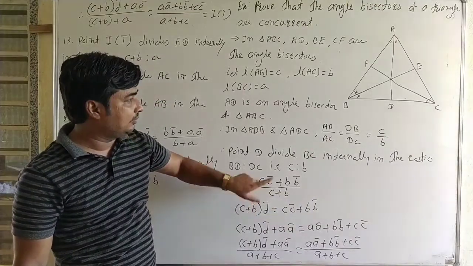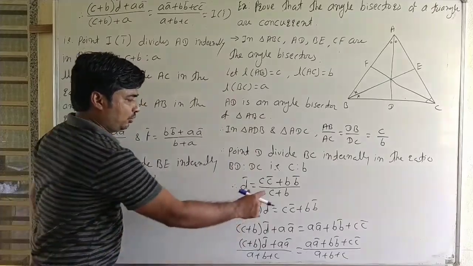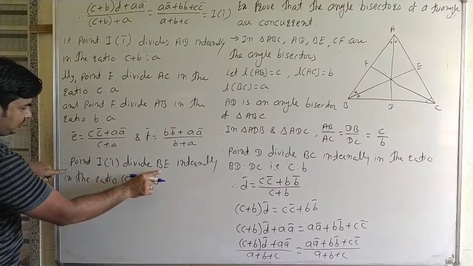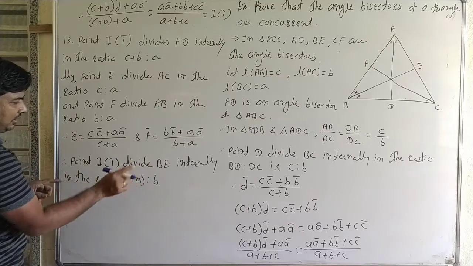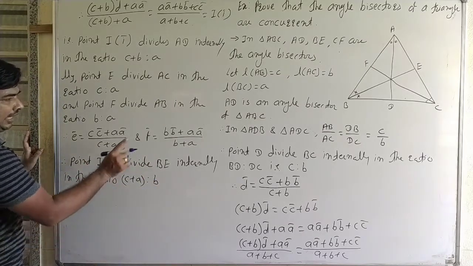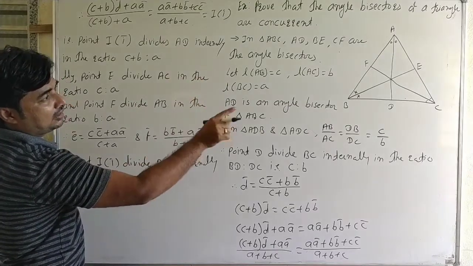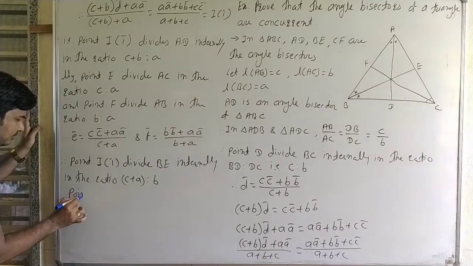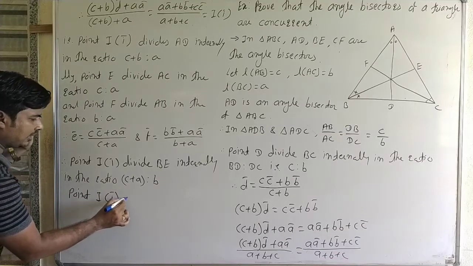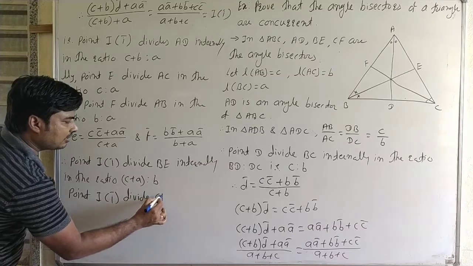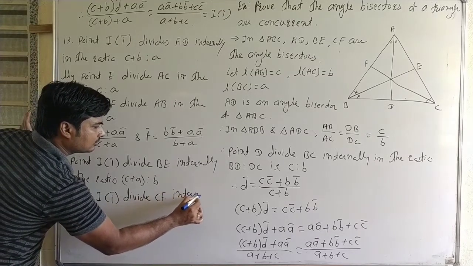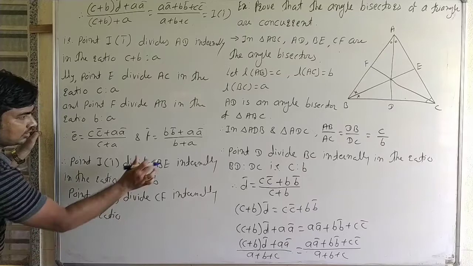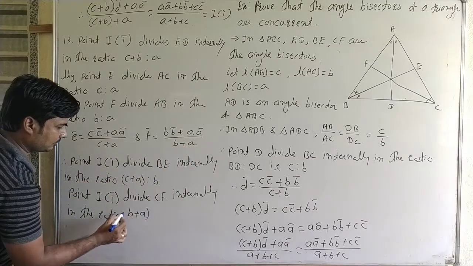ratio, then by this formula point I divides AD in the ratio C plus B is to A. Then for the angle bisector BE, I divides BE in the ratio C plus A is to B, and for the angle bisector CF, point I divides CF in the ratio B plus A is to C. Lastly, point I with position vector I bar divides CF internally in the ratio B plus A is to C.